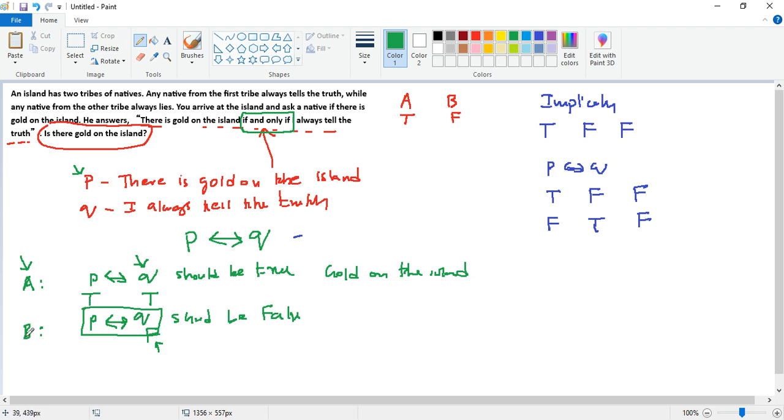Now, since it's B who is telling this, we know that Q is false. And how can the whole thing be false? The whole thing can be false only when the two variables are of different truth values. Now Q is false, so then P has to be true for the whole thing to be false. So again, I can make the same conclusion, right? Which means whether it is A or B, we can always make the conclusion that there is gold on the island. So the answer is yes. Yes, there is gold on the island.